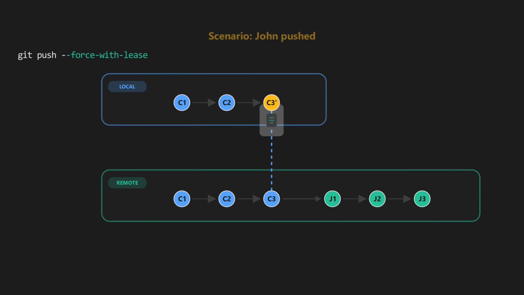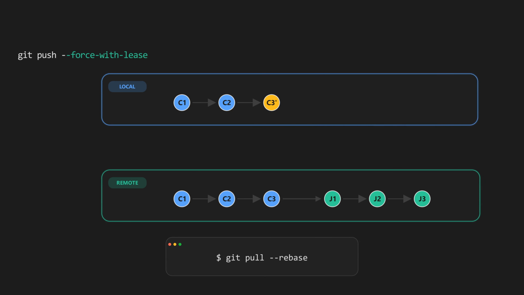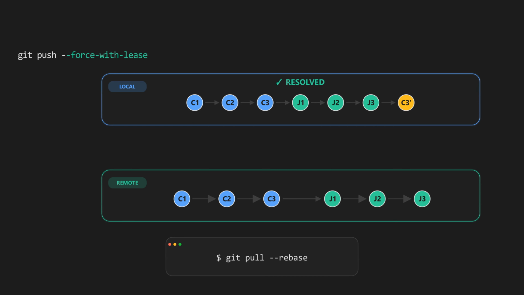If someone has, like John with his 3 commits, it refuses. It tells you the remote has changed and you need to deal with that first. John's commits stay safe, nothing gets overwritten. Now what do you do if it refuses? You just pull the new changes, resolve them, and then force push again with force with lease.